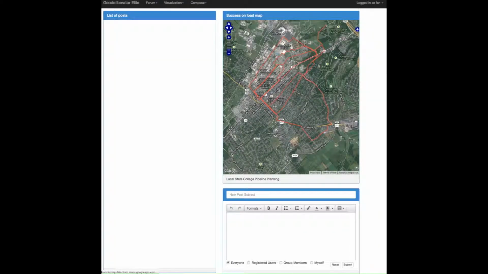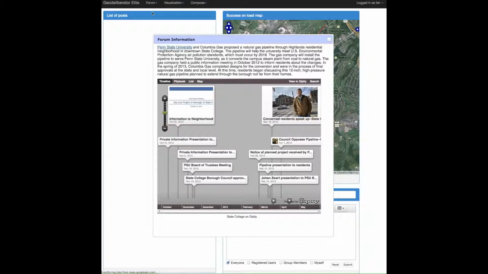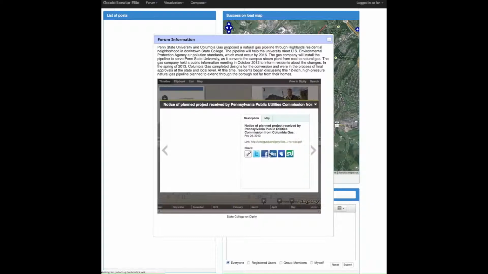Let's suppose a citizen named Mary comes to GeoDeliberator and wants to learn more about what others are talking about in State College. She begins with the forum information section of the forum that she selects. It may be directed to a brief paragraph and a timeline of local news stories about this issue. She can advance through these stories and learn more about each one with links to the story itself from the Center Daily Times or other blogs in the area.